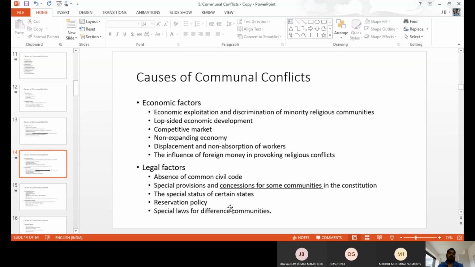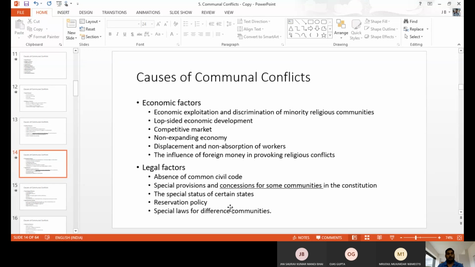It leads to the violence. So economic distribution should happen equally, properly to all people, not based on the caste, not based on the religion, not based on any other community feelings. If there is any discrimination, any inequality, then definitely communal violence happens in the society due to economic factors. That is economic factors.